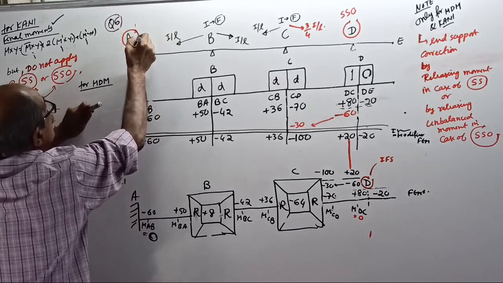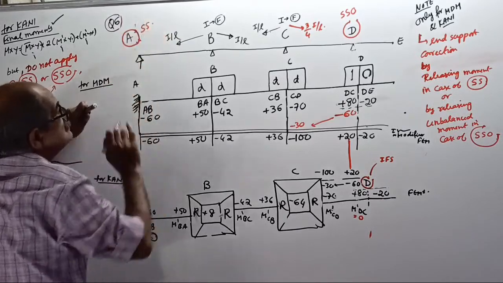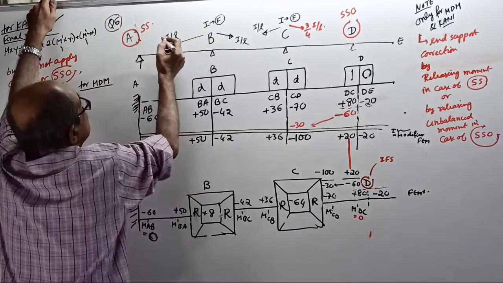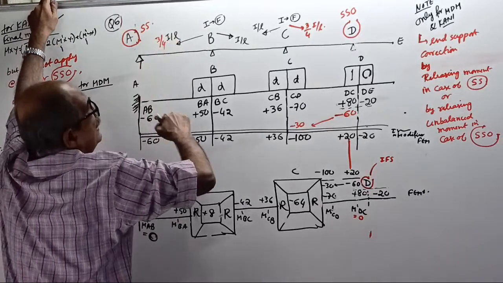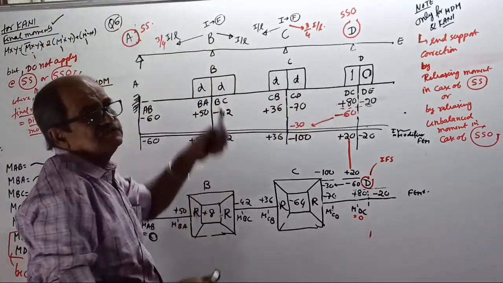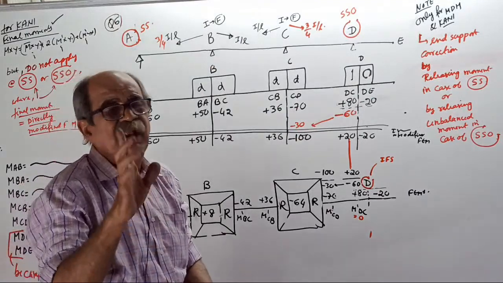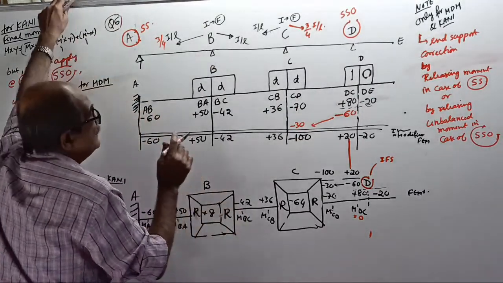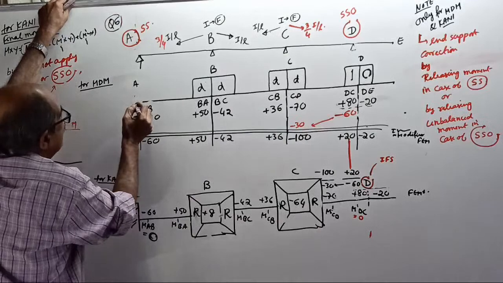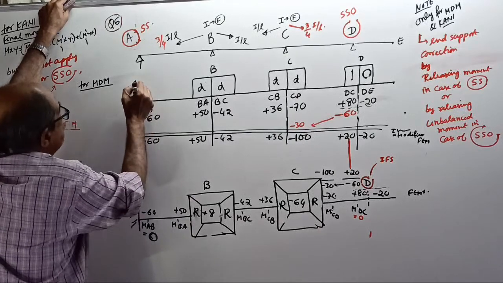So, full round, simple support. Therefore, this stiffness will become 3/4 I by L. That also 3/4 I by L. Okay, now, I won't waste time. Just one correction. Tell me. Here, table. It is simple support, remember.